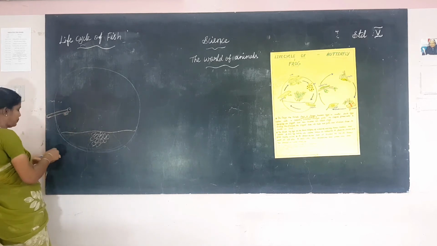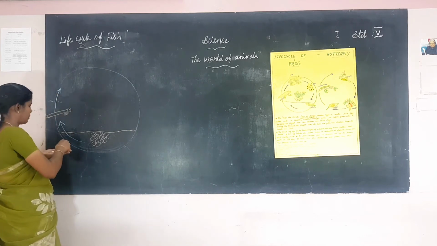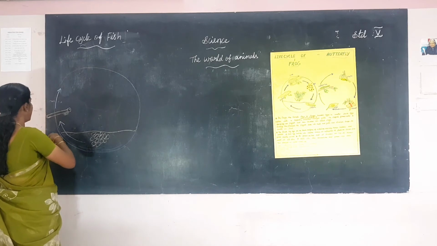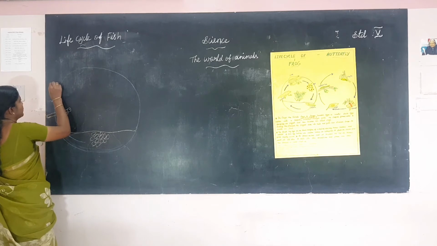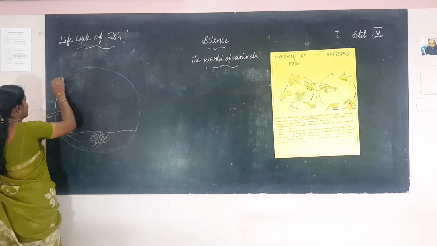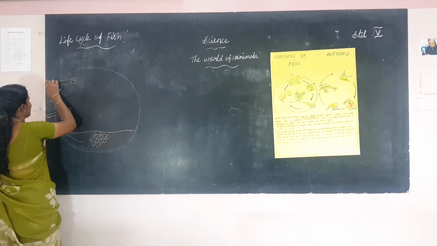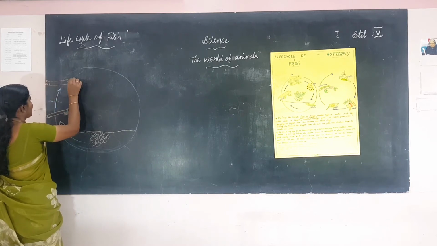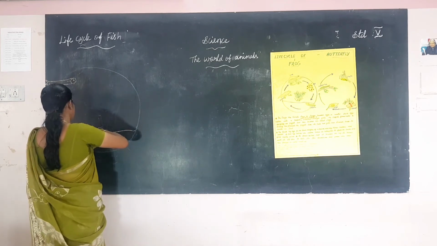Next stage is the fry stage, fry. Next one, the juvenile stage, small fish.